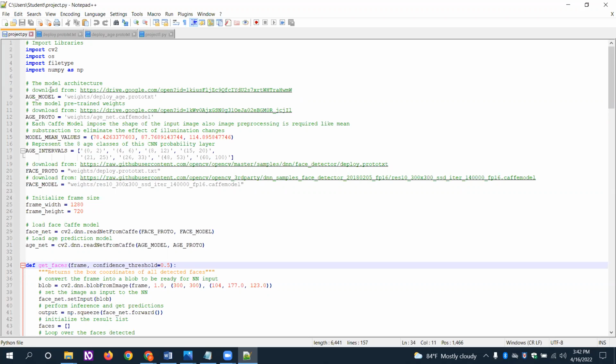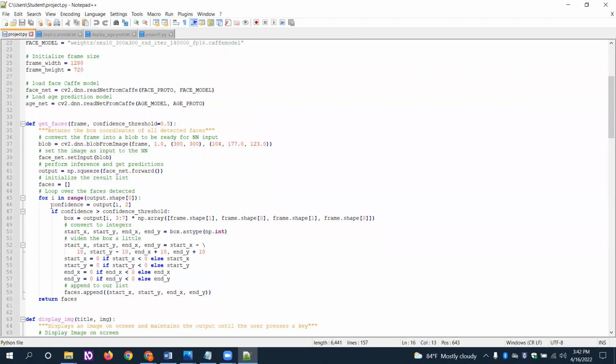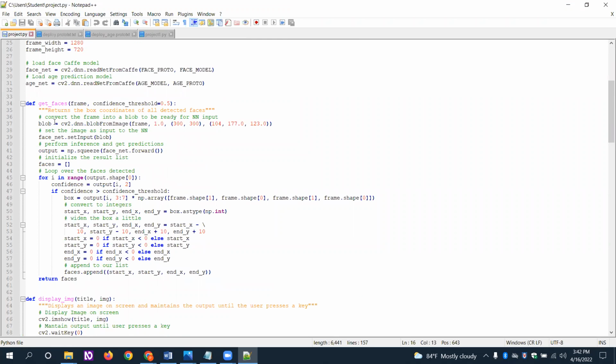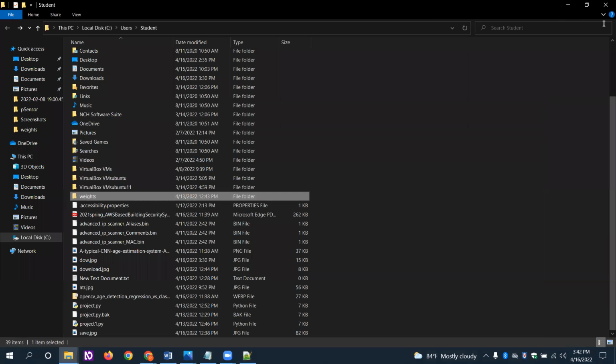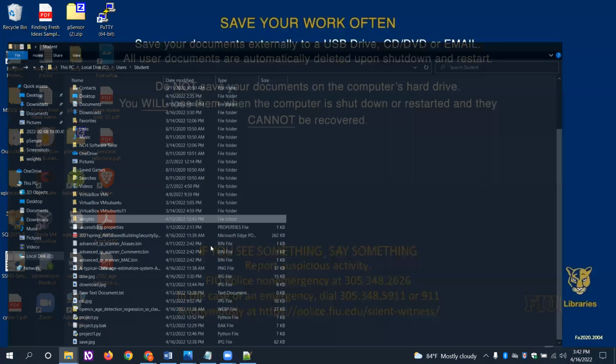I have used the age model and age proto, and we have imported all these, the weights which have been created as the prototypes of the age and facial recognition files. This is the code for that, and get faces will catch the face IDs of the person. So now we will run this file to have a brief introduction.